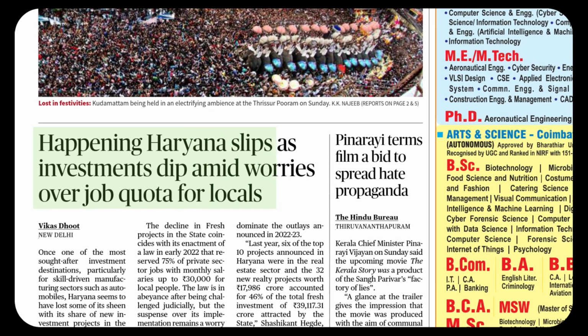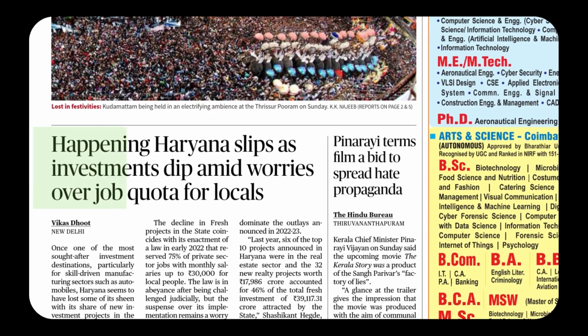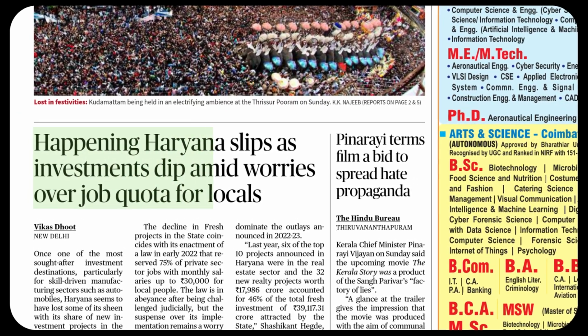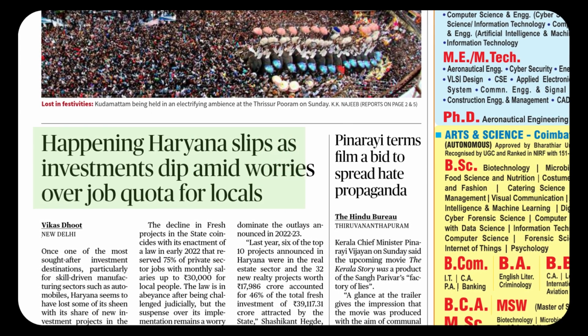Amid, in the middle of, worries. Worry is a very interesting word. Probably we use that word in our normal daily sentences. Worry. So it has got a very beautiful pronunciation. Worry. You can see that R sound is very prominent. Okay, the first R sound. Worry. You feel anxious. Worries over job quota for locals. So locals. Okay. So quota is a very interesting word.